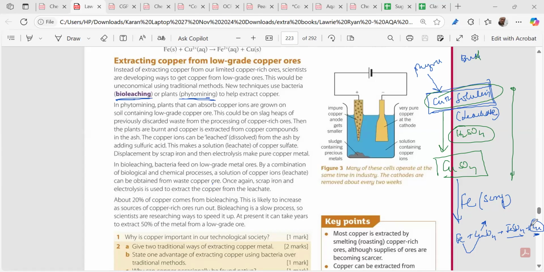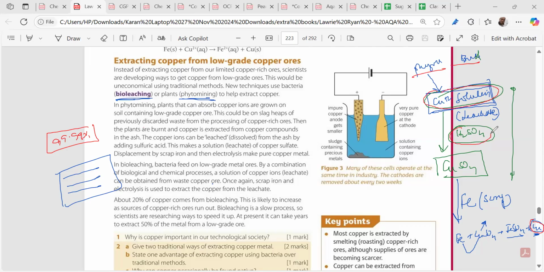Electrical wires. More importantly, it is used as fine wires in the electronic industry, in the motherboards. So what I want to tell you from this data is that you need 99.99% pure copper. The copper purity should be there. Is it clear, everybody? Both phytomining and bioleaching will be using copper sulfate solution, copper ion solution.